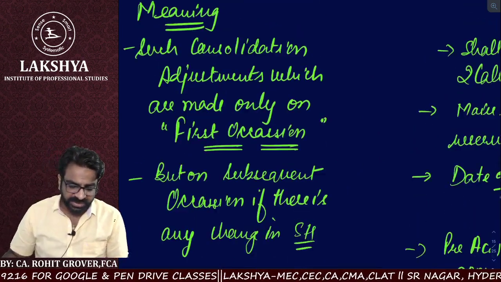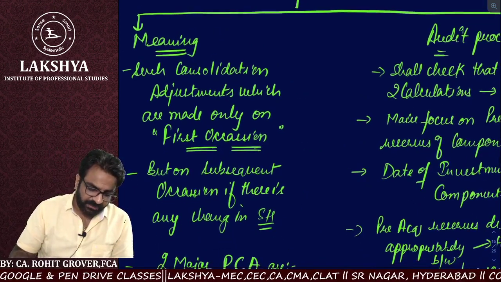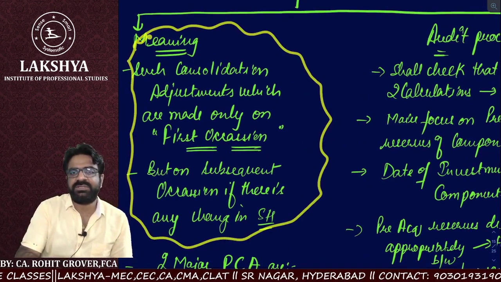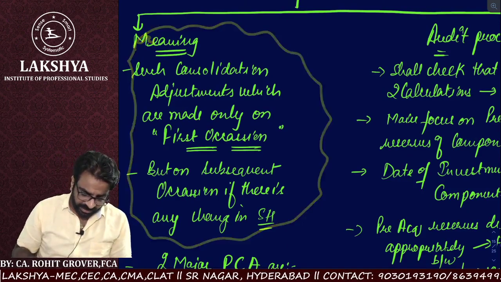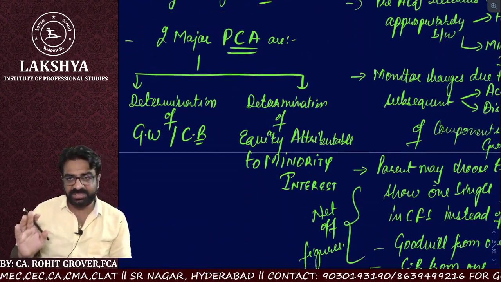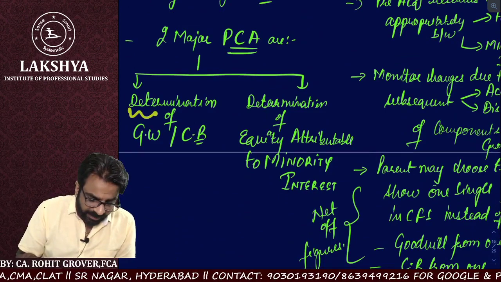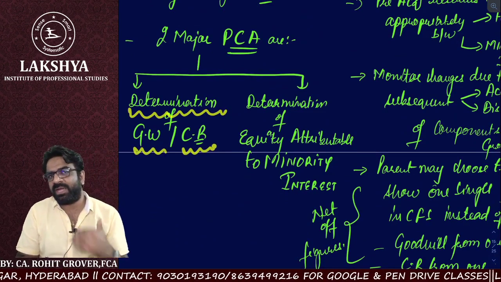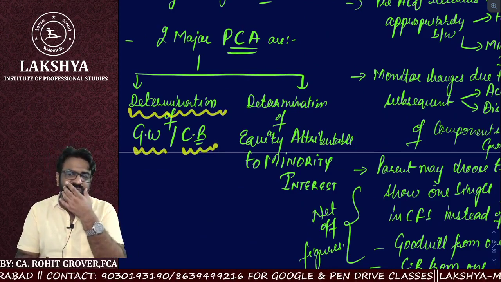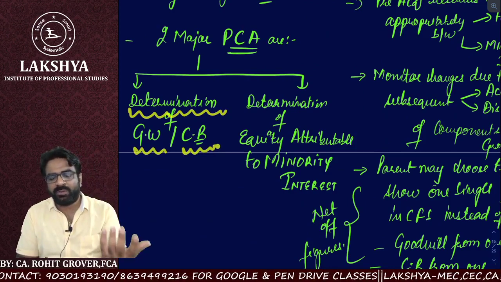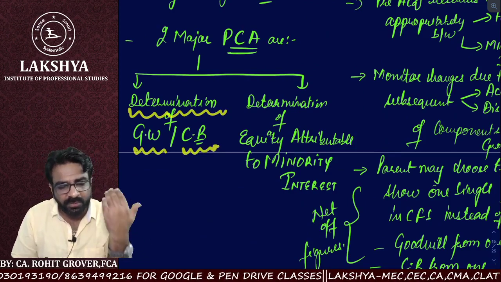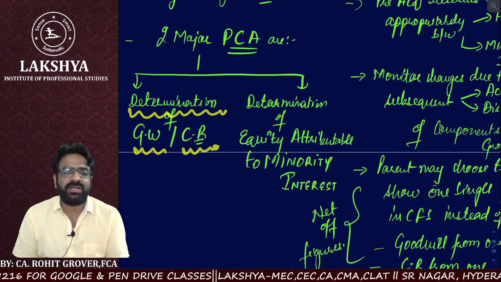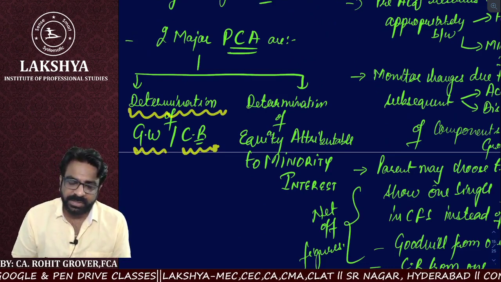Clear everyone? So this brings an end. The meaning of which adjustments? Permanent consolidation. So what are those two permanent consolidation adjustments? I already told you we have to calculate or determine the goodwill or capital reserve, because when we acquire any subsidiary or associate part, either we get a goodwill or we get a capital reserve. If we paid more than what we deserve, then we get a goodwill. If we paid less than what we deserve, then we get a capital reserve.